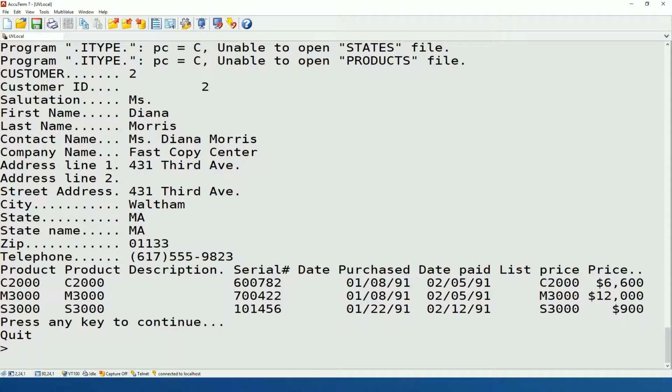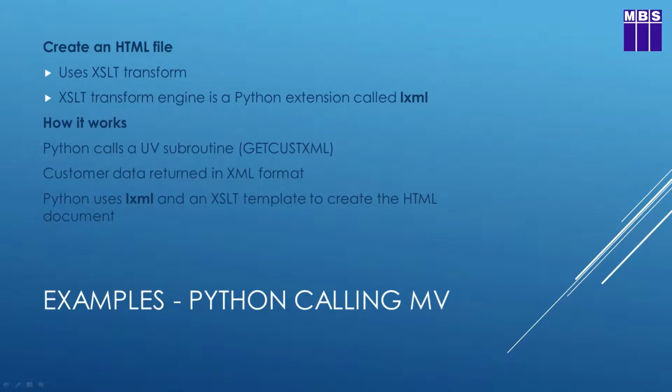Now what I want to do is take that as XML data and, using a technology known as XSLT, transform it into an HTML file. I won't go into details on XSLT, it's an involved technology, but suffice it to say that it allows you to specify a template and then apply a block of XML data to that template. According to the rules in the template, XSLT will transform your XML data into whatever format you've specified. In this case, I'm saying I want it transformed into an HTML file.